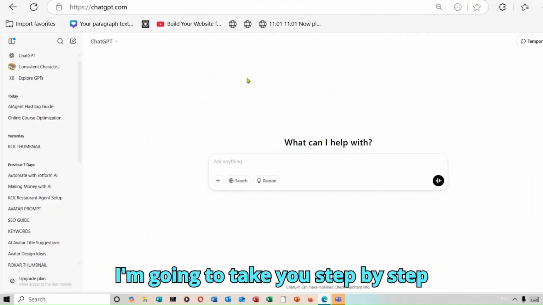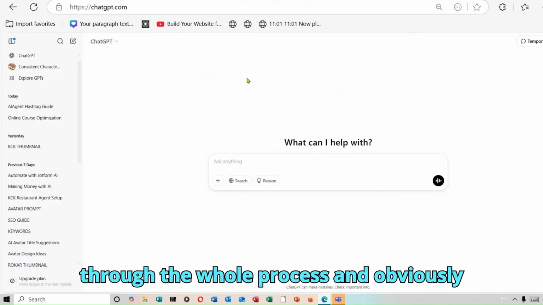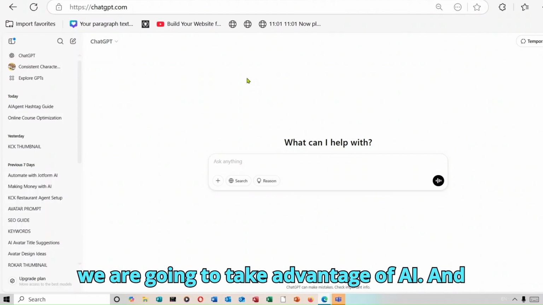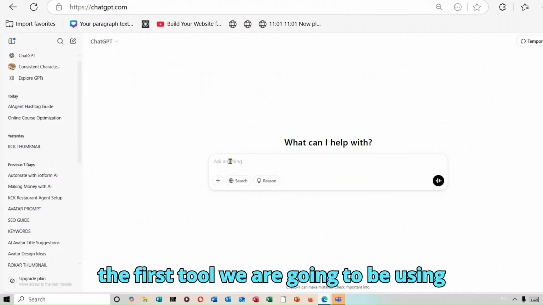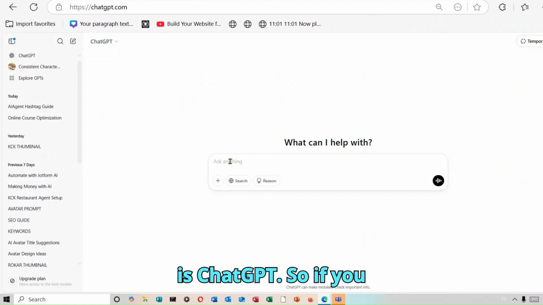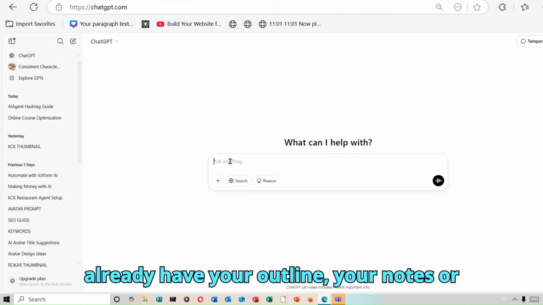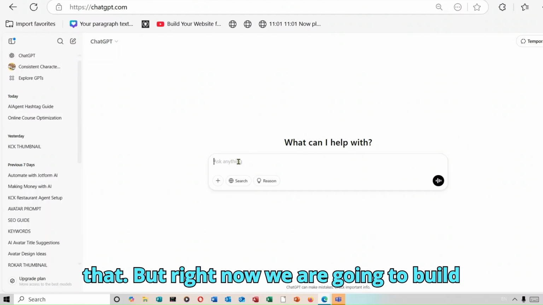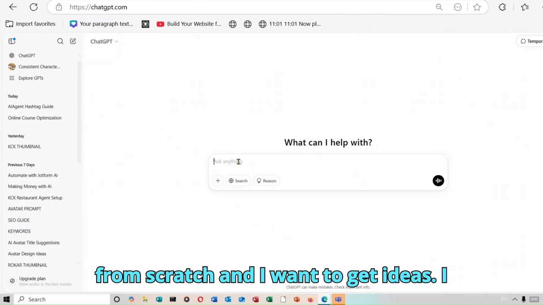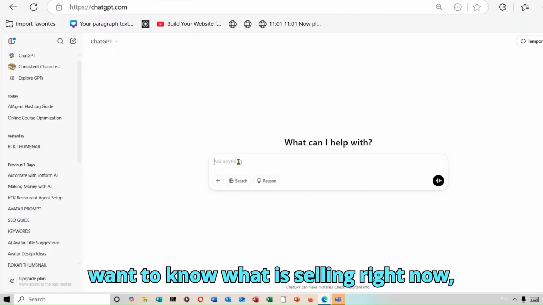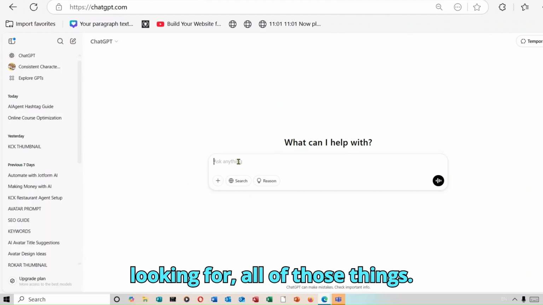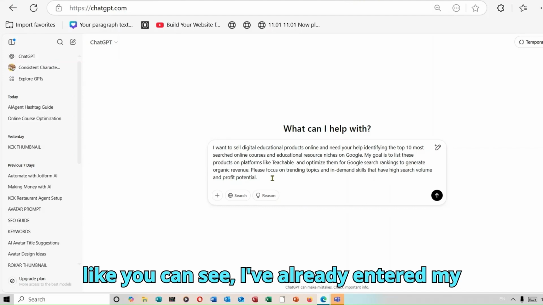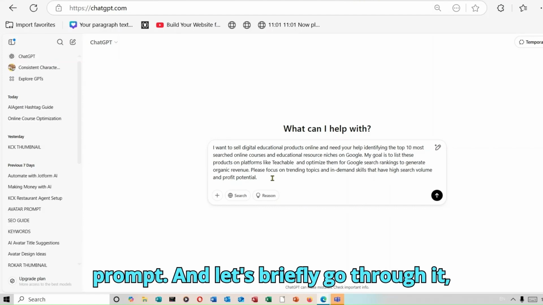Now I'm going to take you step by step through the whole process, and obviously we are going to take advantage of AI, and the first tool we are going to be using is ChatGPT. So if you already have your outline, your notes, or your research ready, you can use that. But right now we are going to build from scratch, and I want to get ideas. I want to know what is selling right now, what are the best courses that people are looking for, all of those things.